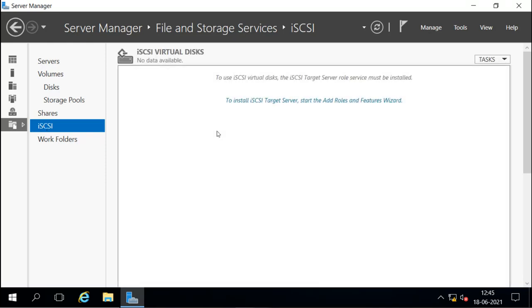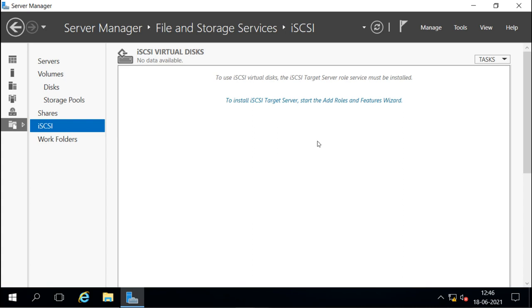here you can see the iSCSI. Now what it is saying here is that to use the iSCSI virtual disk, the iSCSI Target Server role service must be installed. So it is basically saying that the role service is right now not installed, so you have to install that role to configure the iSCSI virtual disks.